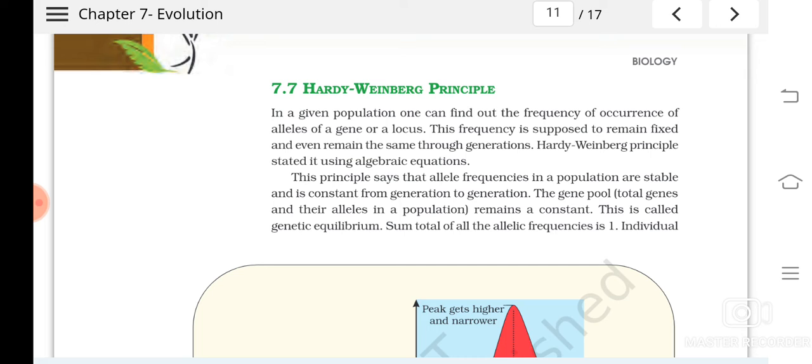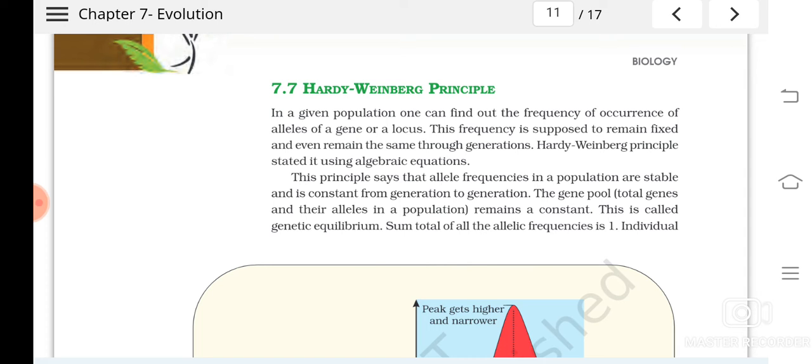So what is the frequency of occurrence of the allele capital T, and what is the frequency of small t in the same population? Likewise we can find out, and this frequency will remain fixed, and will remain the same after many generations also. Understood? So this, in short, is what the Hardy-Weinberg principle means.